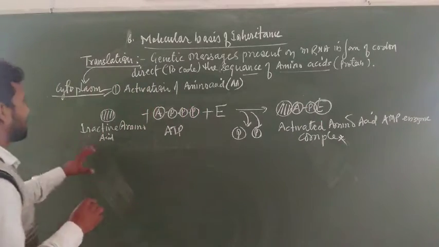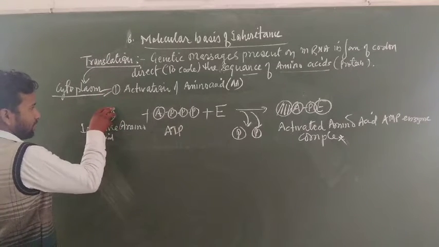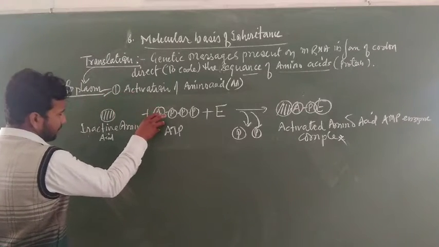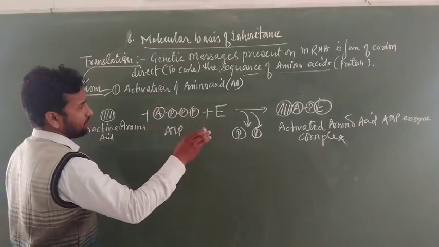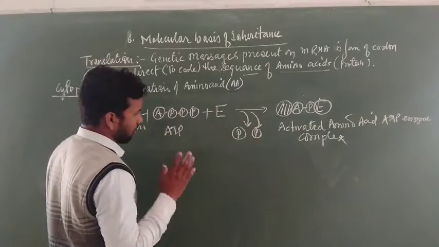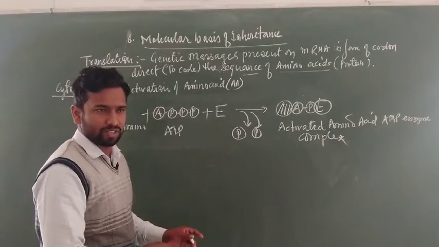This is the first step: the amino acid joins with ATP and enzyme to form the activated amino acid AMP enzyme complex, and the remaining two phosphates are released in this reaction.